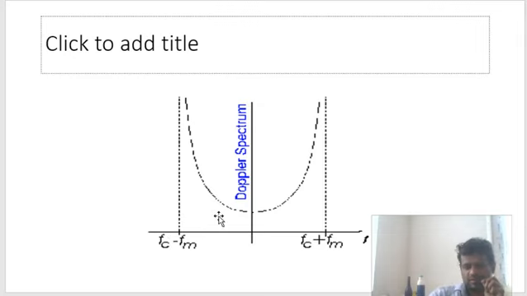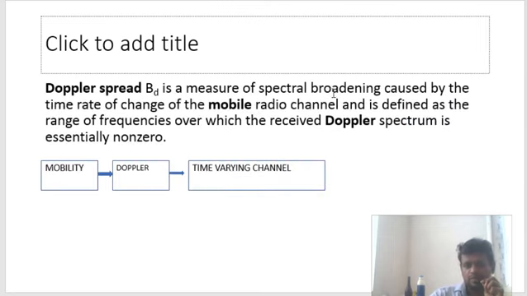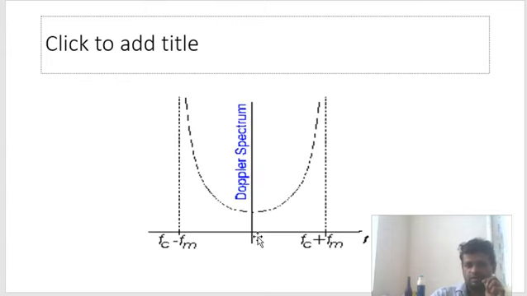Understood? The transmitted signal was Fc, but the received signal ranges from this to this. So Doppler spread is spectral broadening. You can clearly see Fc has been broadened to this.